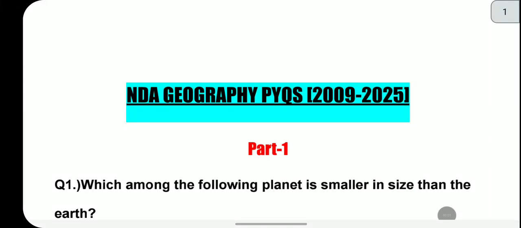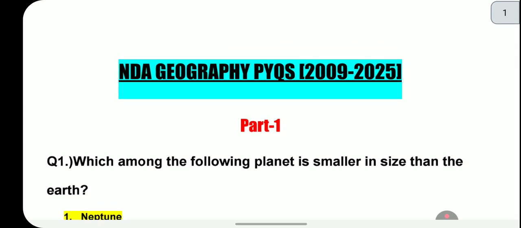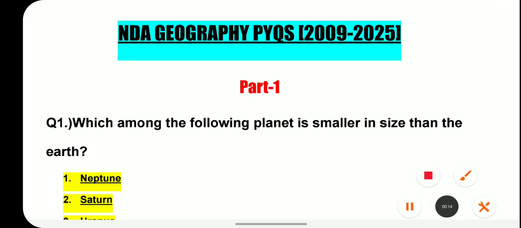So today we are going to do the NDA Geography PYQs from 2009 to 2025, and this is part 1 of the NDA Geography PYQ. So the first question that we are having is,